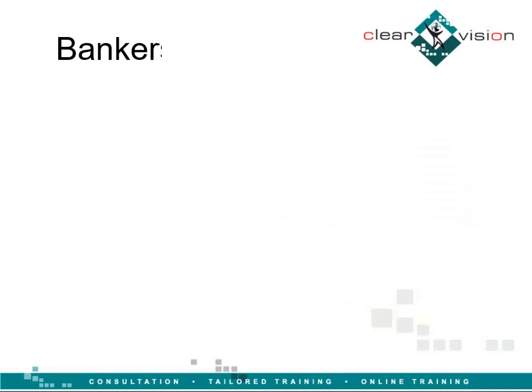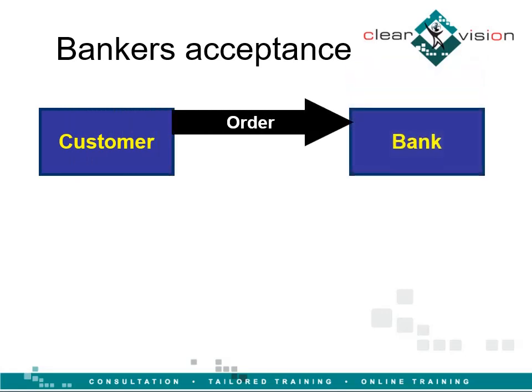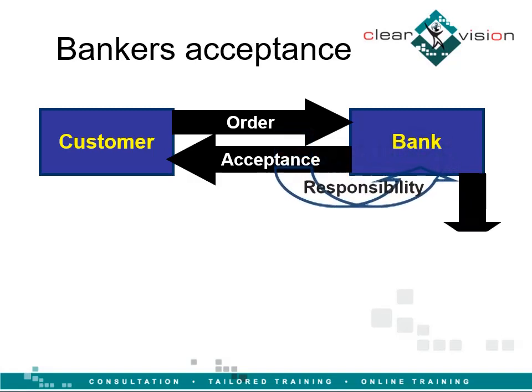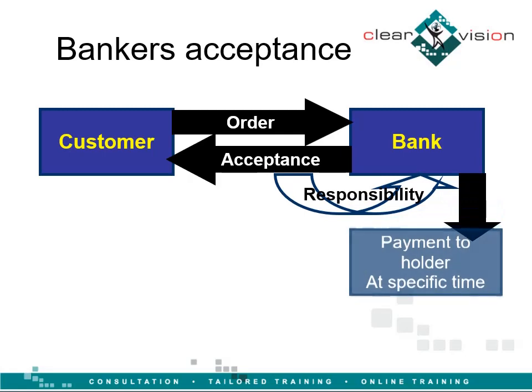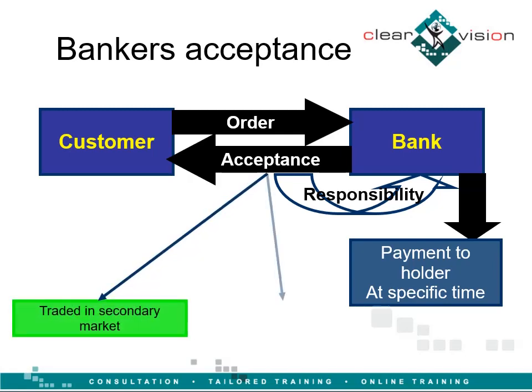The idea of banker's acceptance starts with an order from a customer to the bank to pay a sum of money at a future date, typically within 6 months. When the bank endorses the order for payment as accepted, it becomes the responsibility of the bank to pay a specific amount of money to the holder of this paper or security. The bank acceptance can be traded in the secondary market just like any other asset. Acceptance can be sold at a discount from the face value of the payment order.